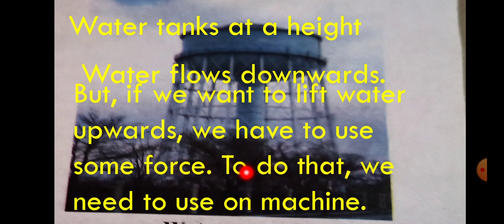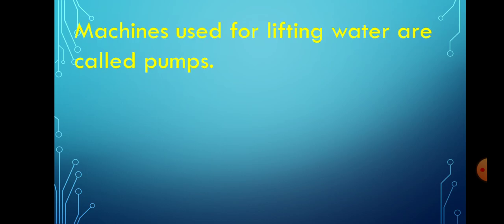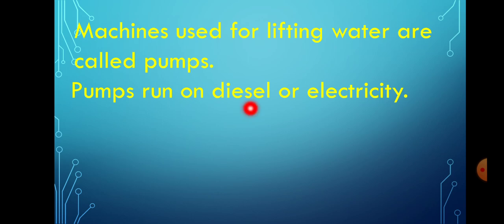We need to use a machine. Machines used for lifting water are called pumps. Pumps run on diesel or electricity.